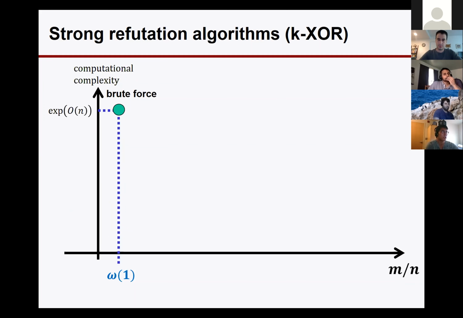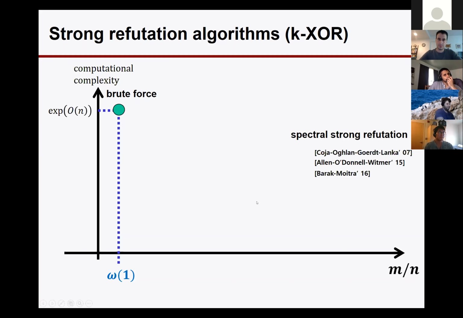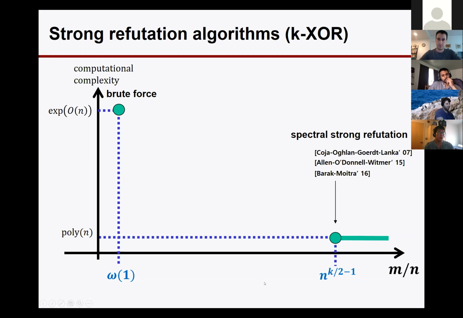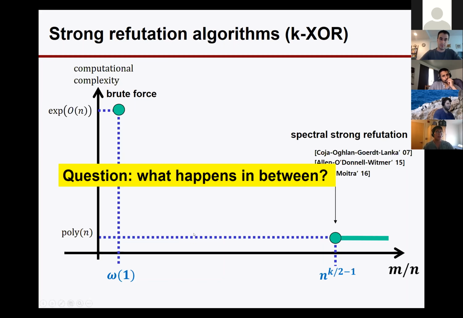So there's this obvious 2 to the n algorithm. Then you might ask what you can do in polynomial time. Previous works have shown that if you're way above the threshold, looks like this, then there's a polynomial time algorithm based on the spectral method. As you can see, there's a big disparity between what you can do with the brute force 2 to the n algorithm and with a polynomial time algorithm. And you might ask what happens in between.